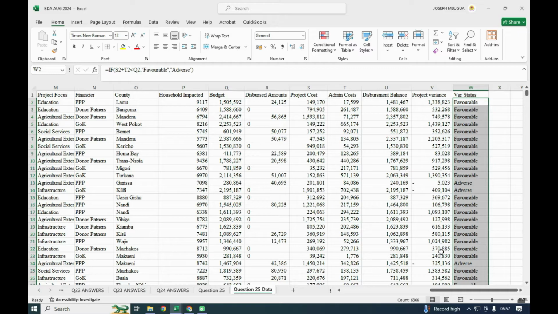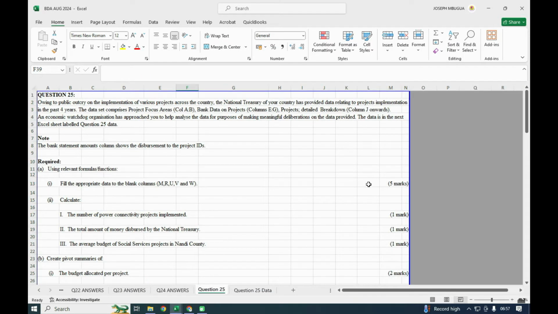Sometimes we can argue they were unfair. Each column had a lot of things to be done, but you just do one and you autofill, you get a mark. One you autofill, you get a mark. So that's how you fill the missing values in the first part of question number 25 to earn you the 5 marks.